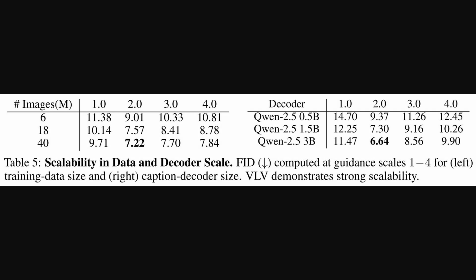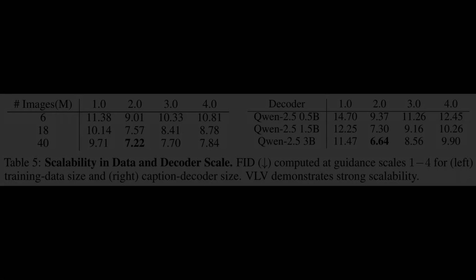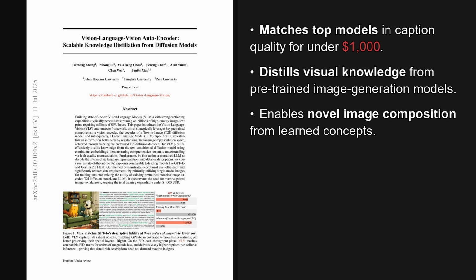Building on those impressive quality ratings, this next table explores how well the model scales. The two charts here show Fréchet inception distance scores, and remember, lower is better, as two key variables are changed. On the left, you can see that as the number of training images increases from 6 million to 40 million, the scores consistently drop. And on the right, we see a similar trend when using a larger caption decoder, which is the LLM part that writes the final text. This demonstrates that the Vision Language Vision approach is robust and predictably improves with more data and bigger components.